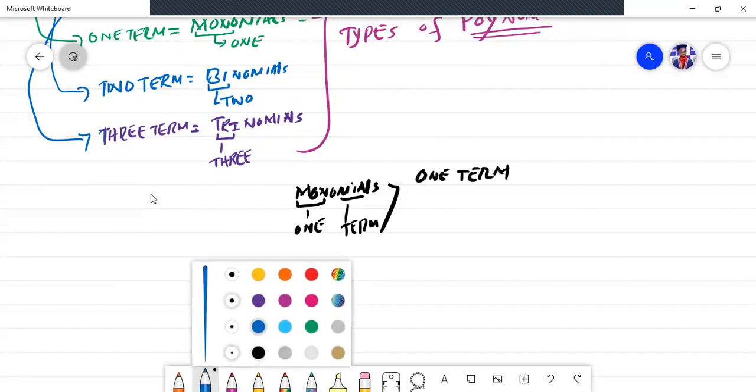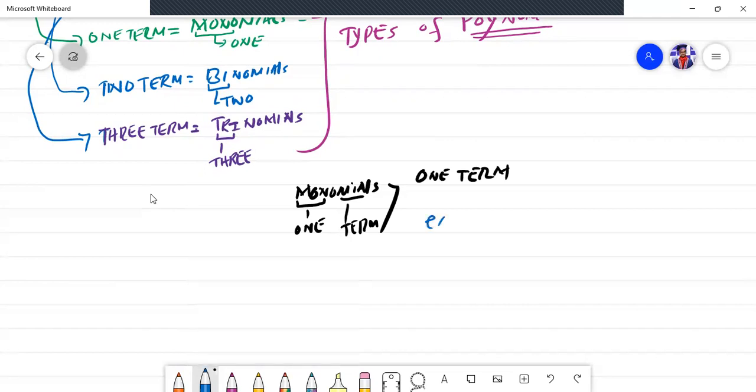Change the color here. Say for instance, if I write, let me give you an example, 4x. So this is the one term or this is the one equation. Or I can write like this, let me give the second example, 4xy, or sometimes the one term equation could be given as 4xyz.